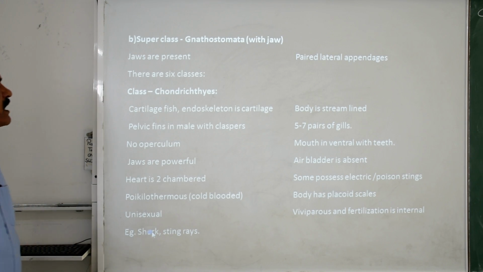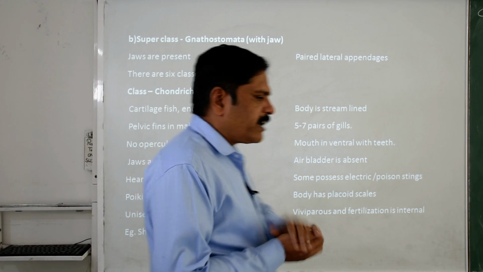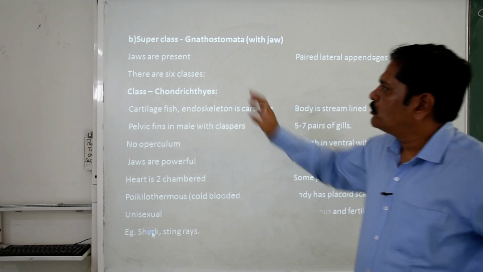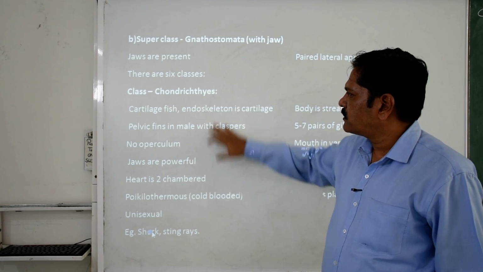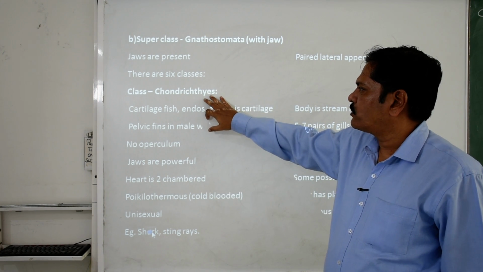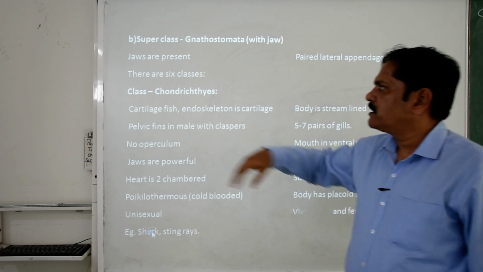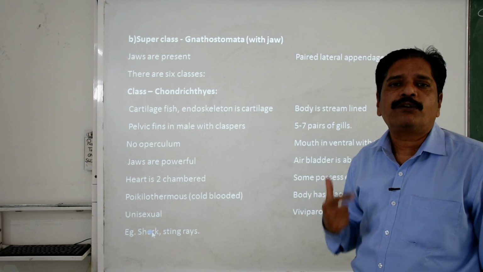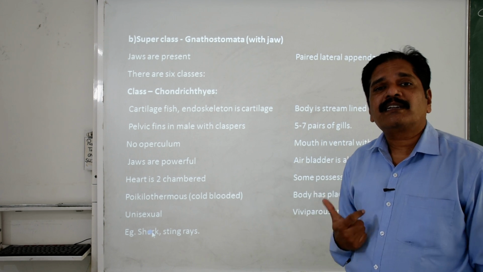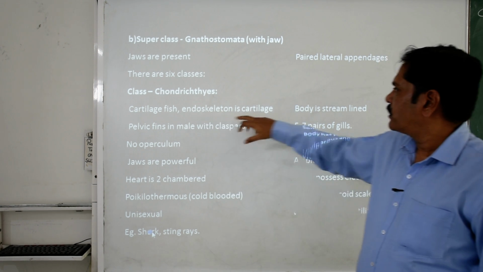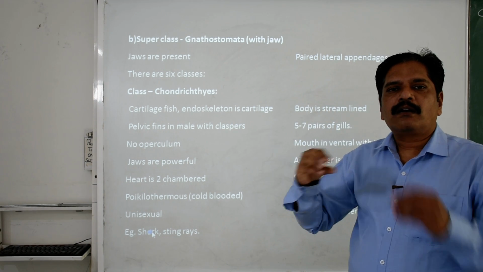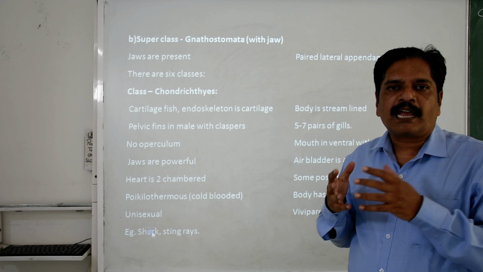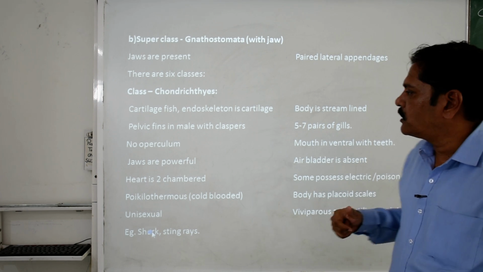Then we move toward the second superclass, the Gnathostomata. As I told you, these have very well developed jaws. Jaws are present, and paired lateral appendages are there. They have 6 classes, of which the first is the Chondrichthyes. These are the cartilaginous fishes. That means they don't have bones, but their endoskeleton is made up of cartilage. The body is streamlined, with a pointed figure which helps them reduce friction in the water.